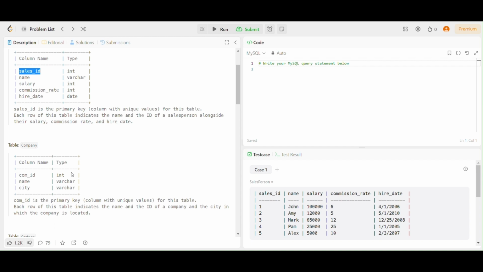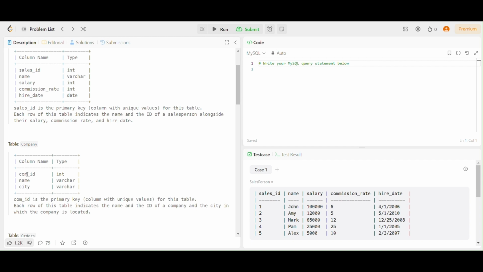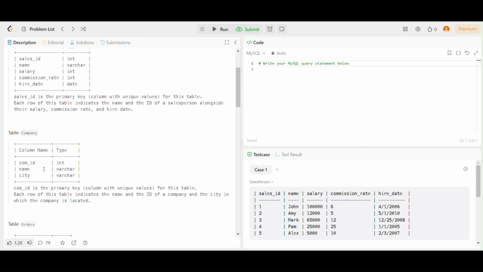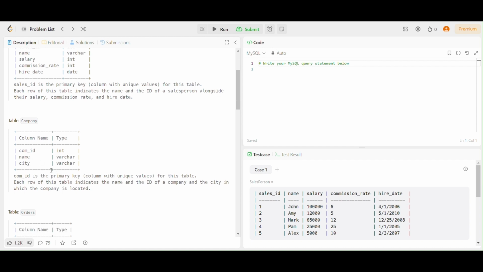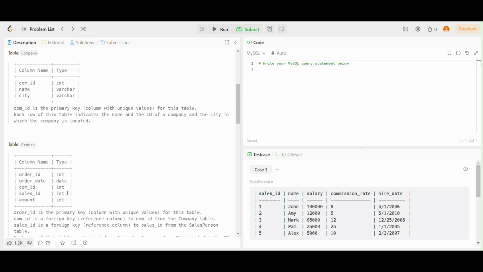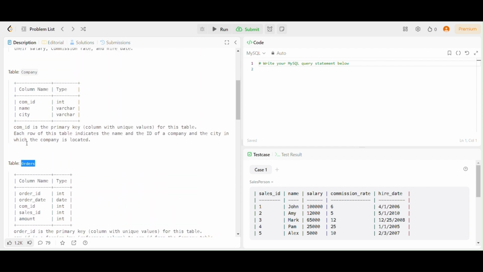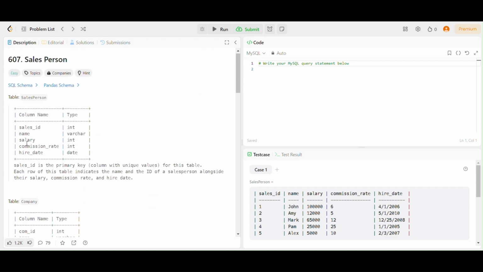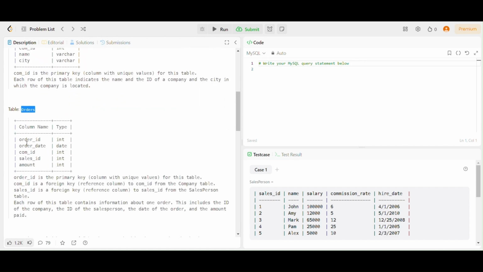We have another table, Company, whose columns are com_id, that is the company ID, whose data type is int, the name as varchar, and the city also as varchar. Here the com_id is the primary key, and each row indicates the name and the city in which the company is located. So we are given two tables, and we have one more table, that is Orders. All together we have three tables: Salesperson, Company, and Orders.